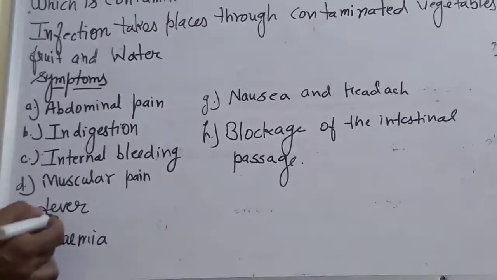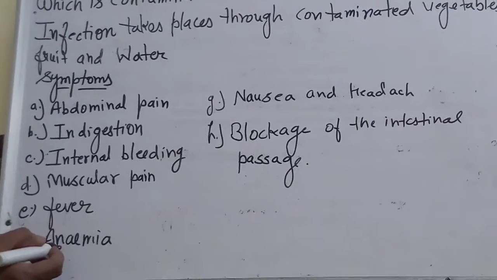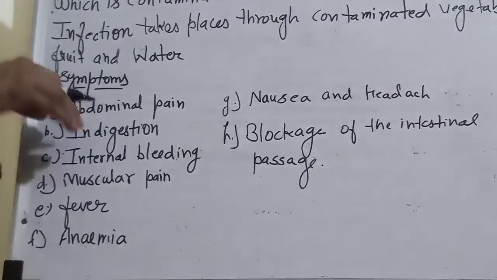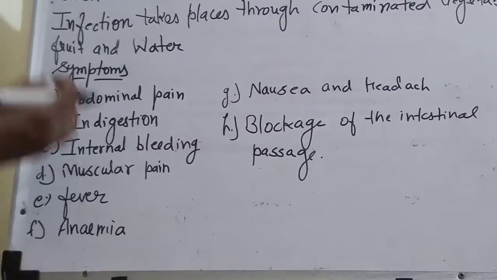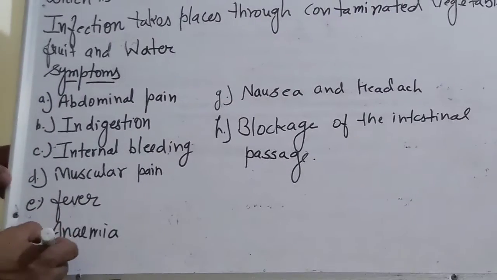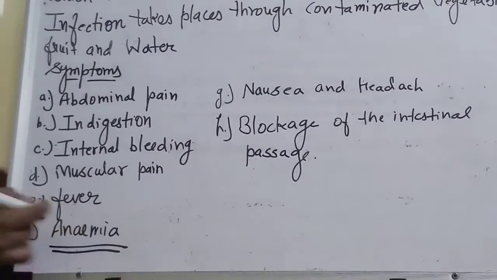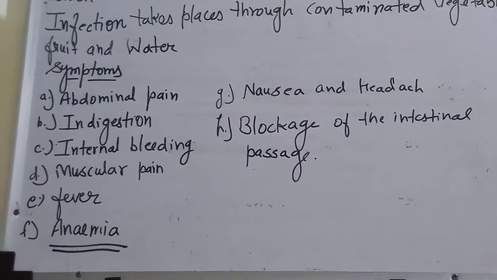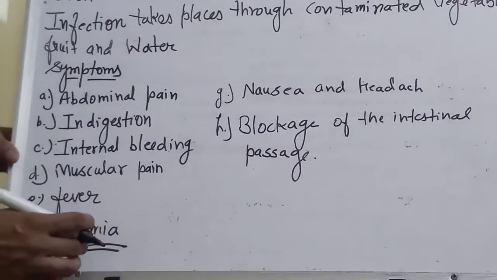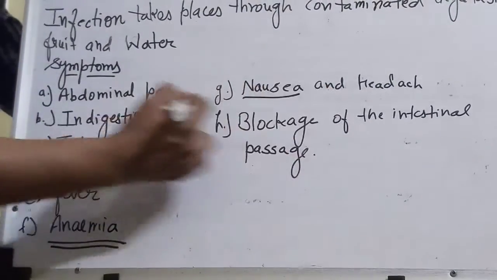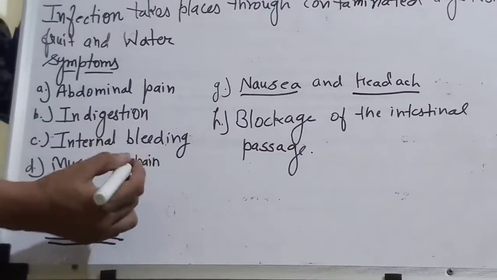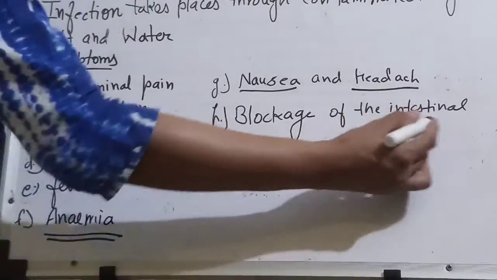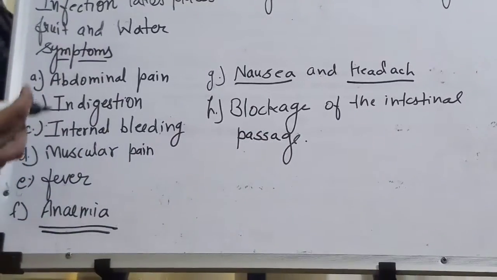Muscular pain, high fever, and anemia, because they consume the food we take, so we feel tired and do not get nutrition. Nausea, continuous vomiting sensation, headache, and blockage of the intestinal passage in severe conditions.